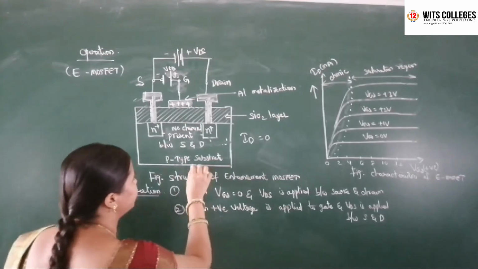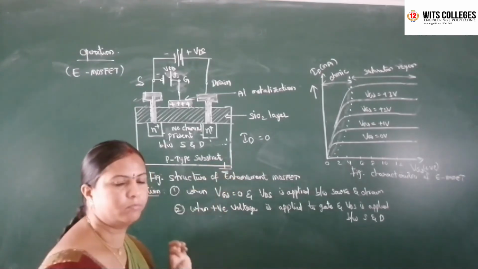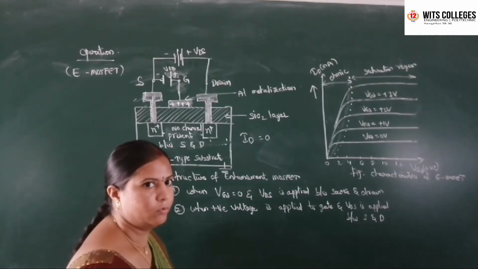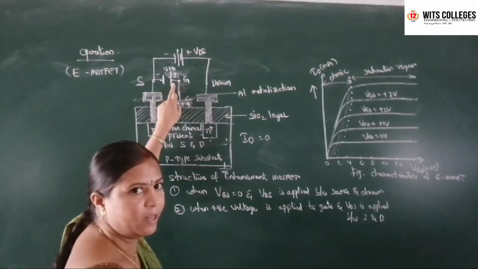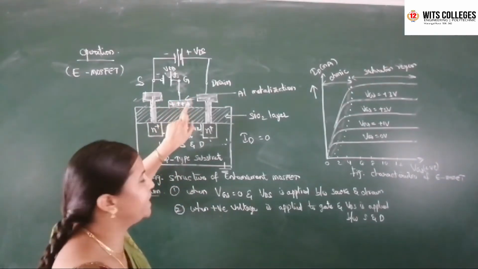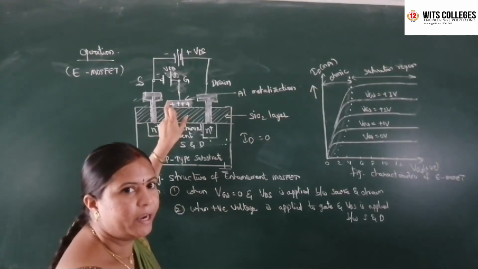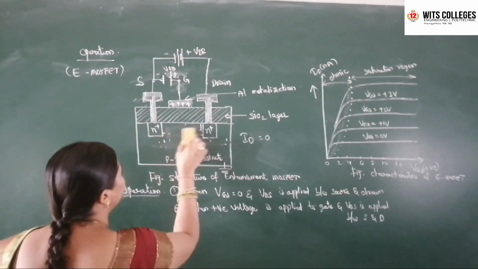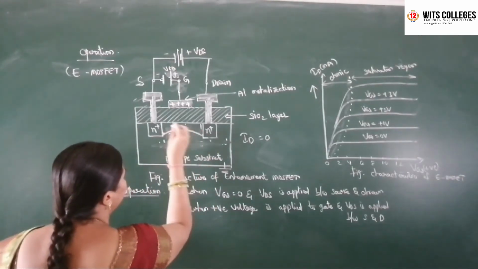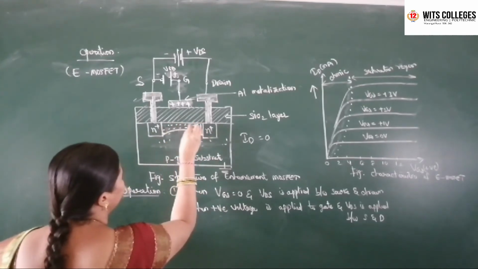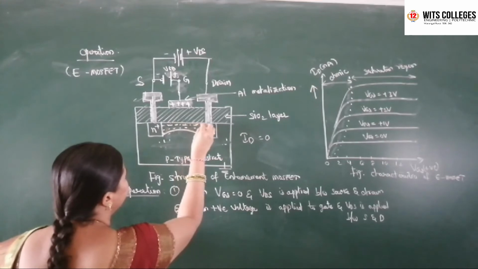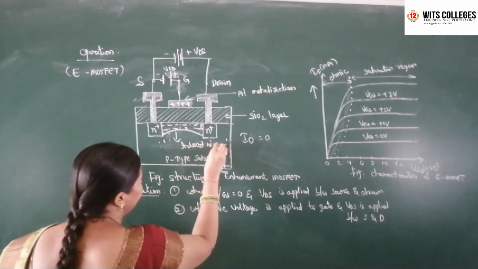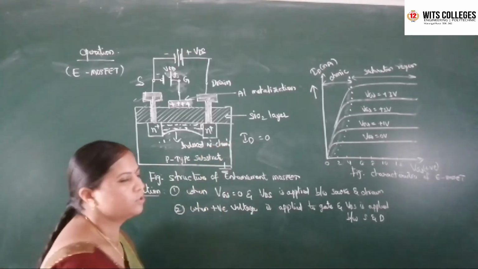Actually, the p-type substrate is a common terminal and it is normally connected to the ground. When you apply positive voltage at the gate terminal, a positive charge is developed across the gate terminal. It induces an equal negative charge across the p-type side. These are the negative charges. This is the induced N channel. An induced N channel is developed between the source and drain terminal.